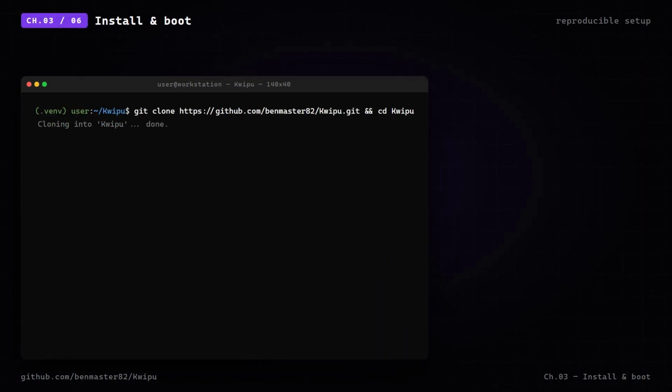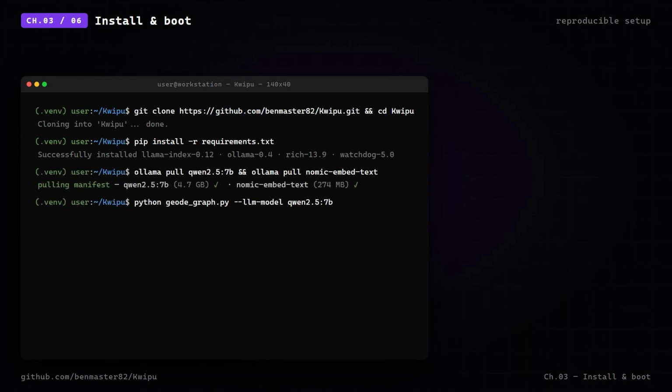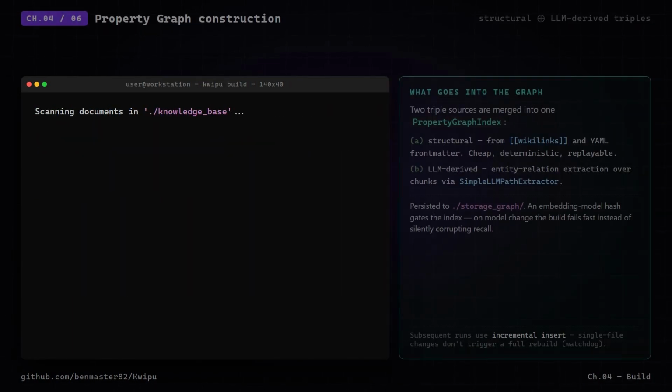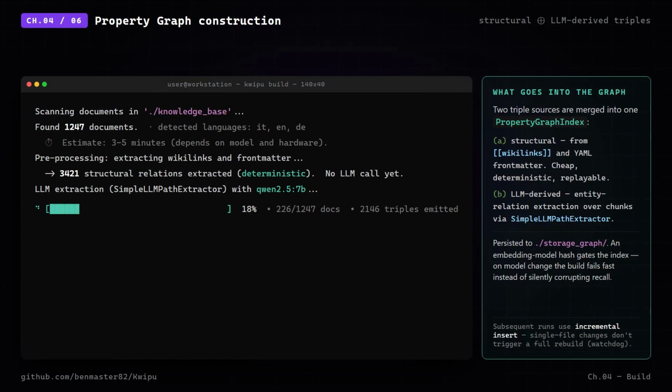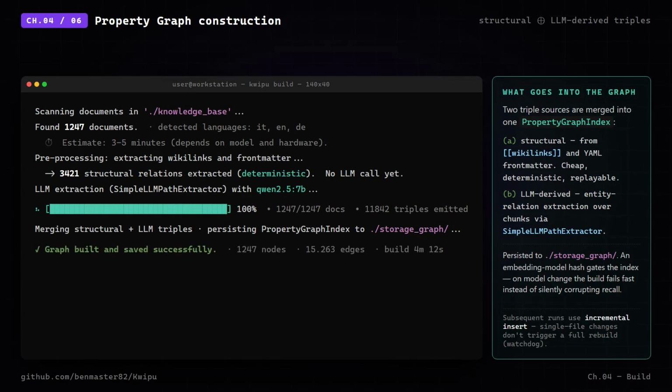Clone, install, pull the models with Ollama, run geode_graph. The system validates the connection and the models before starting. The first build extracts over 3,000 structural relations before any LLM call. Then the semantic triples land. The graph is persisted to storage_graph and updates incrementally from there on.